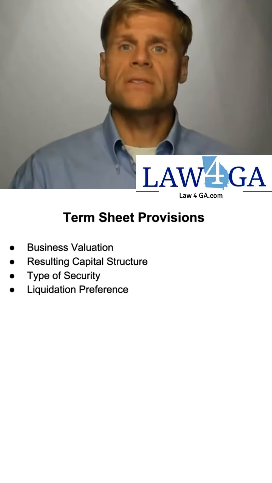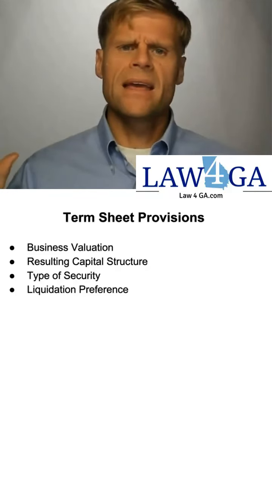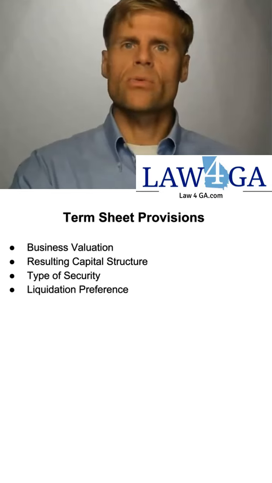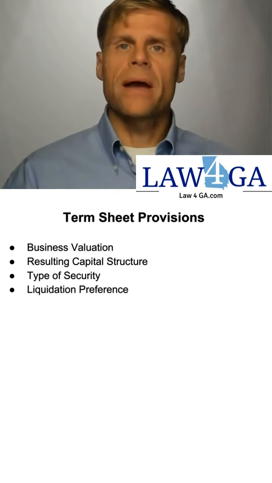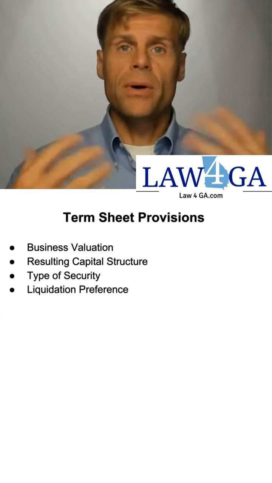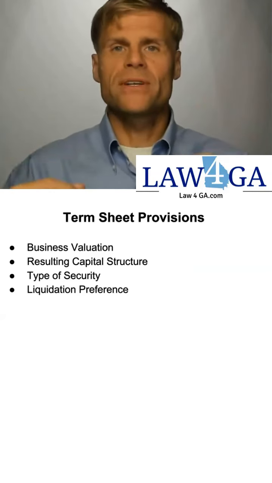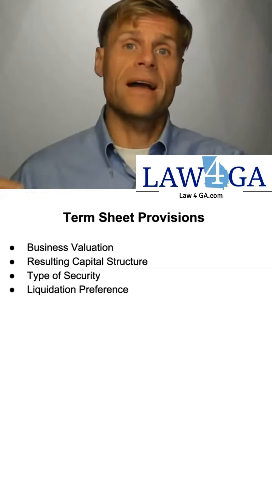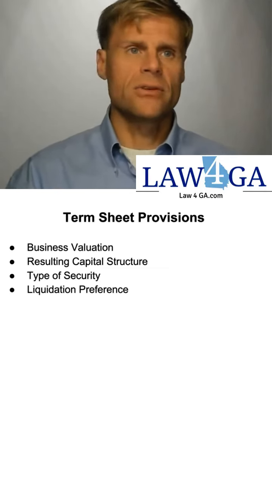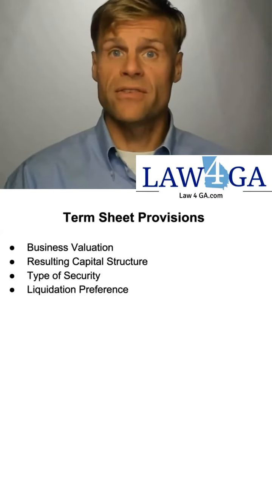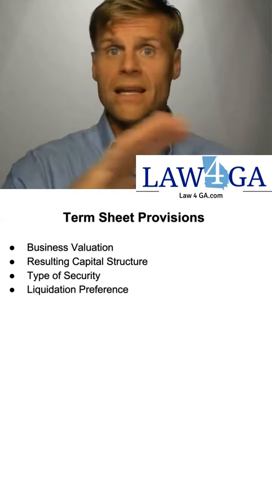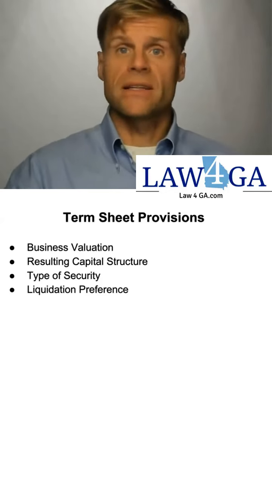Generally, these types of shares have a liquidation preference, meaning that the investor puts in money. In the event that the company sells, the investor will receive back a certain amount of money before any other investor receives any money. So upon liquidation, there's a preferential payment or preference of payment right to the investor. Oftentimes, the liquidation preference is 2 times, 3 times the amount of investment. So the investor is going to make money on the sale of the business before anyone else does, based upon the liquidation preference.